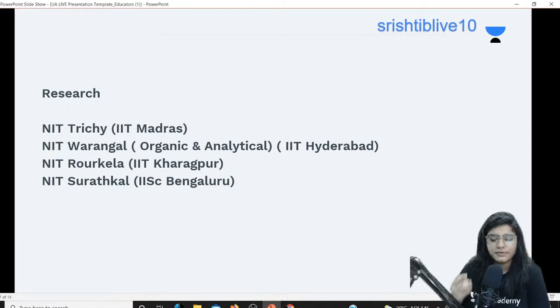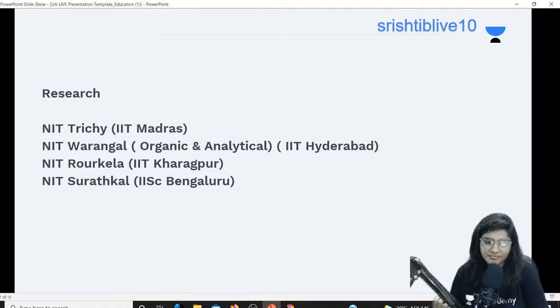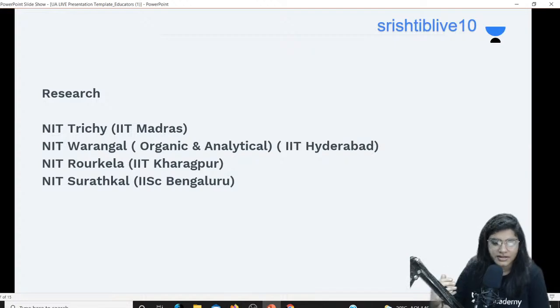So you'll be able to learn a lot of things over there. This is the first point. The second point is you can develop your research abilities in these NITs. And the third important point is these NITs are close to some of the reputed IITs, so in your summer vacations, whenever you get a 1 month or 1.5 month break, you can apply for internships in these IITs which are close enough to these NITs, so that you can save a lot of traveling time also.